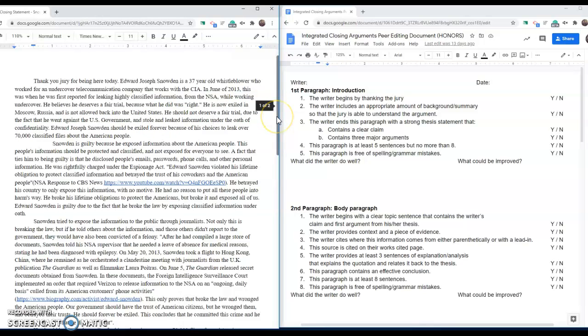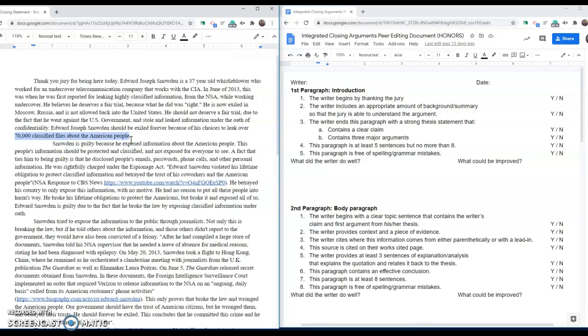So what I'm going to do, and what you should do with your essay, is look at the topic sentences. Okay? So the topic sentences should match up, or at least some variation of it, with the thesis. All right? So I would expect the first topic sentence to be something along the lines of, he does not deserve a fair trial due to the fact that he went against the US government. All right? So let's look down at the first topic sentence. It says he's guilty because he exposed information about the American people. Okay, that was more with our final one.